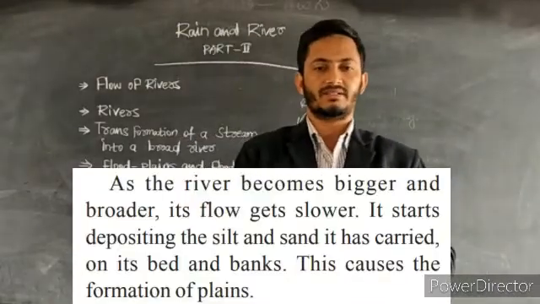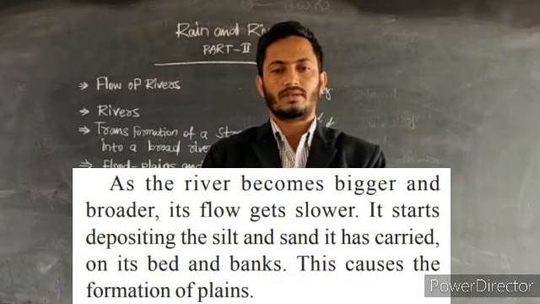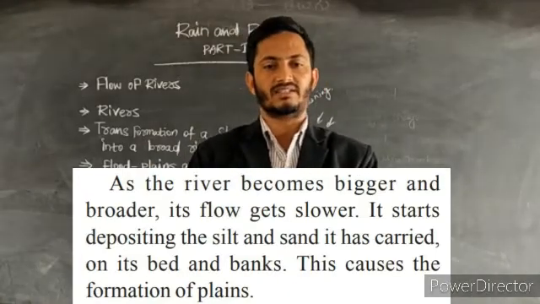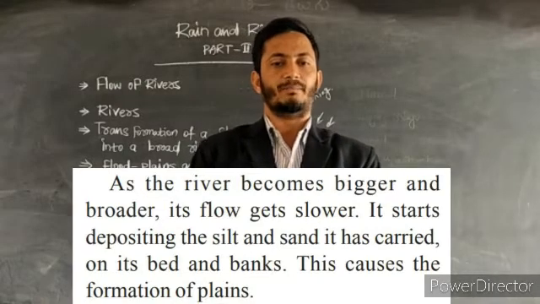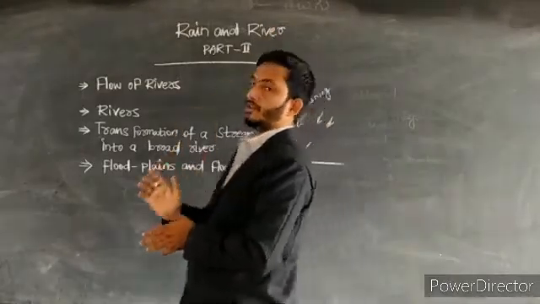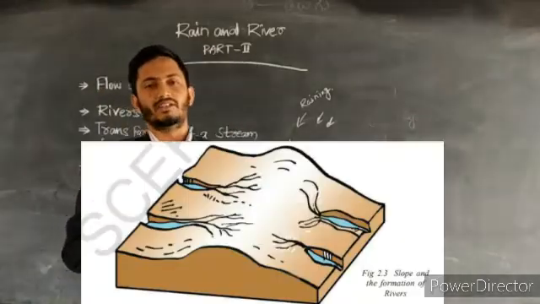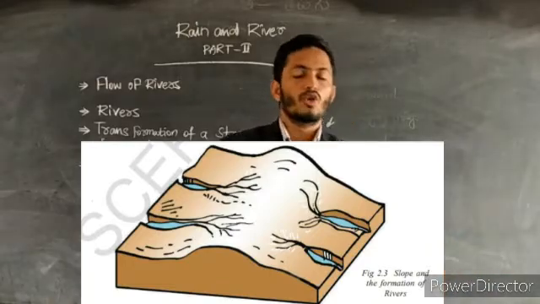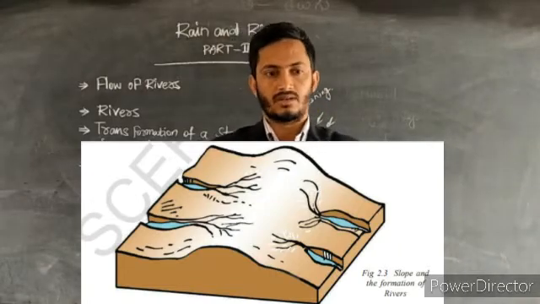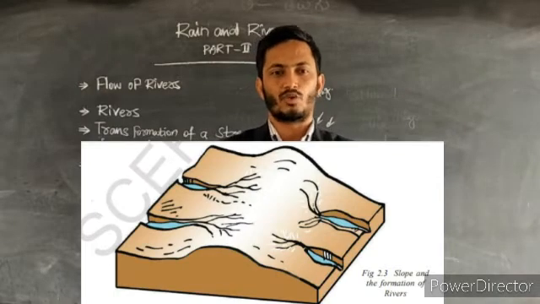As the river becomes bigger and broader, its flow gets slower. It starts depositing the silt and sand it has carried on its bed and banks. This causes the formation of the plains, which means you can notice, when water falls continuously, if you put your hand where the water is running continuously in a stream, what can we notice there?